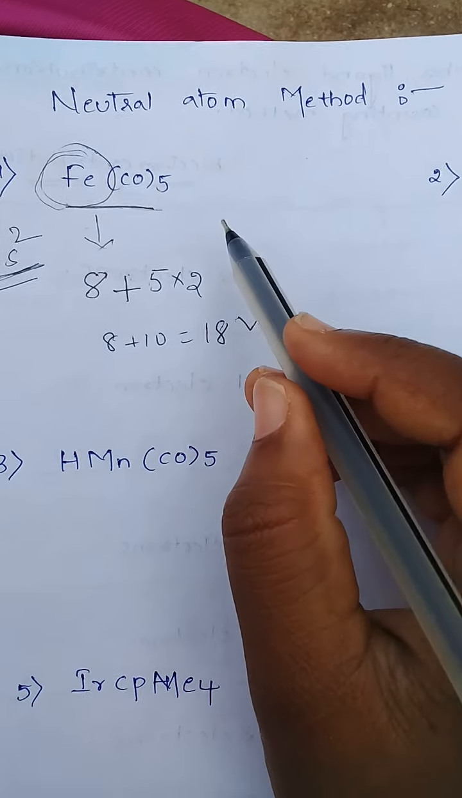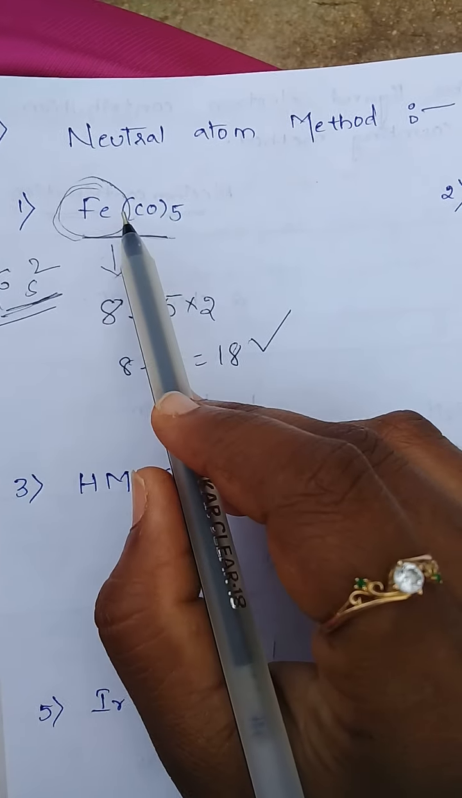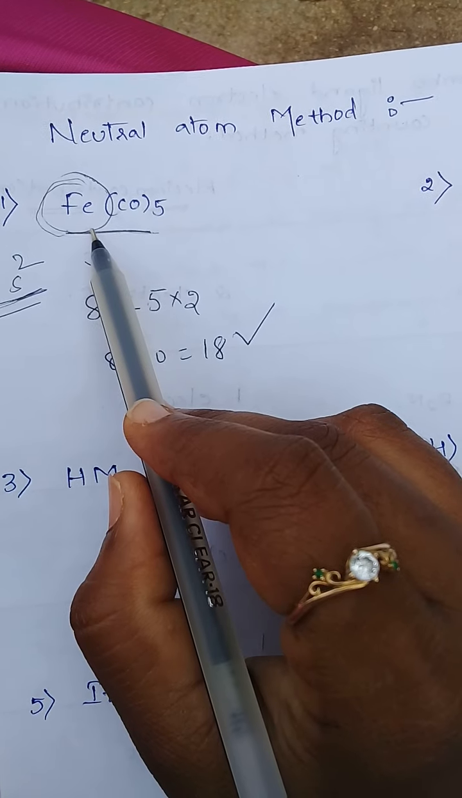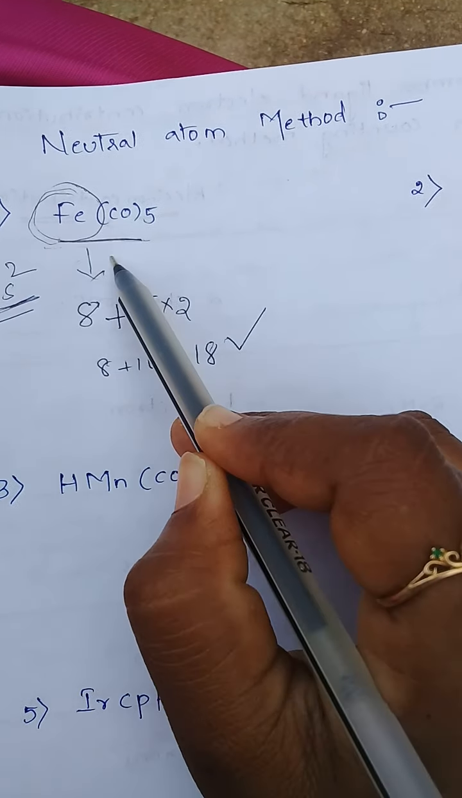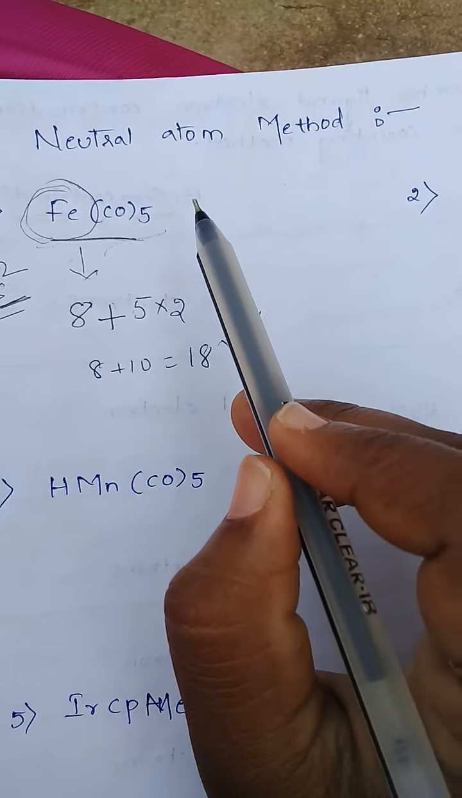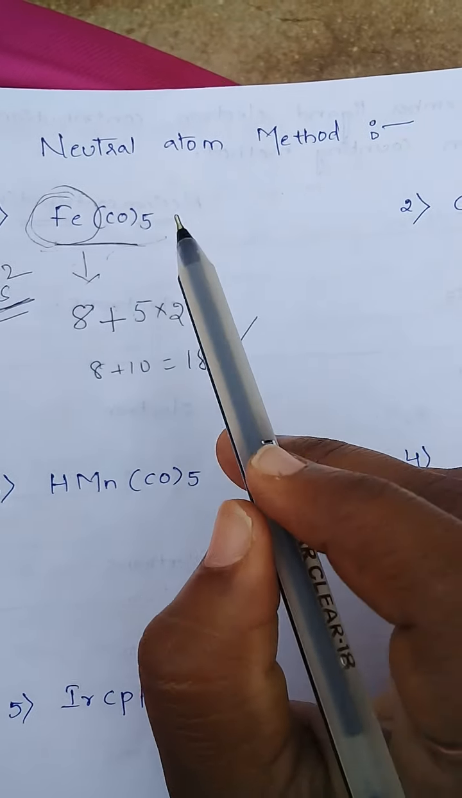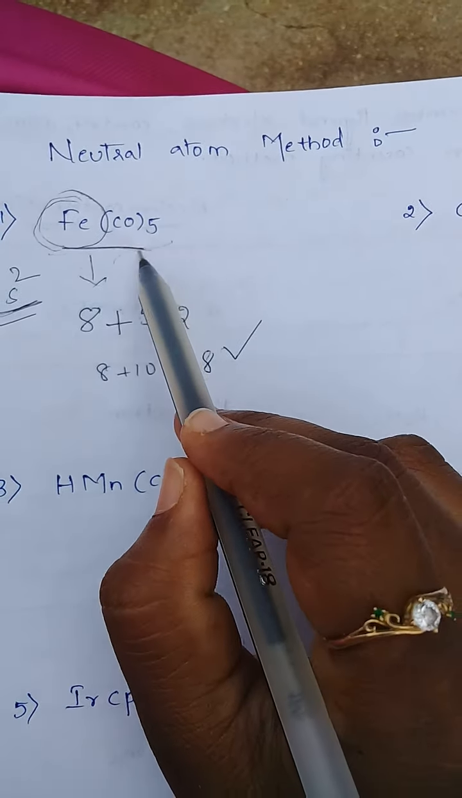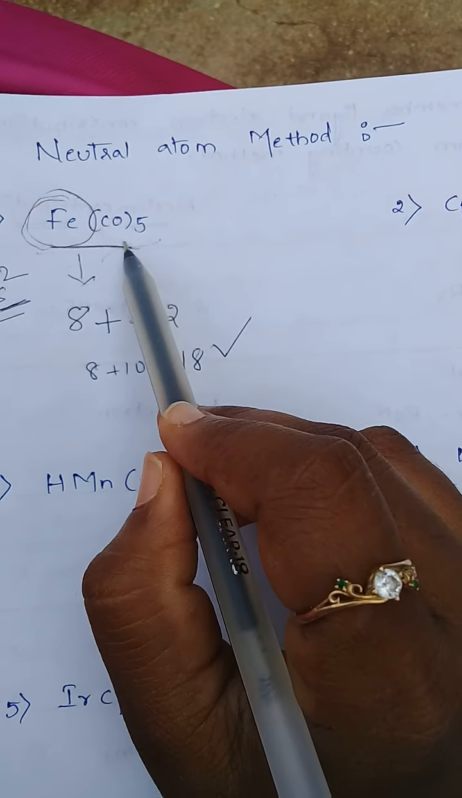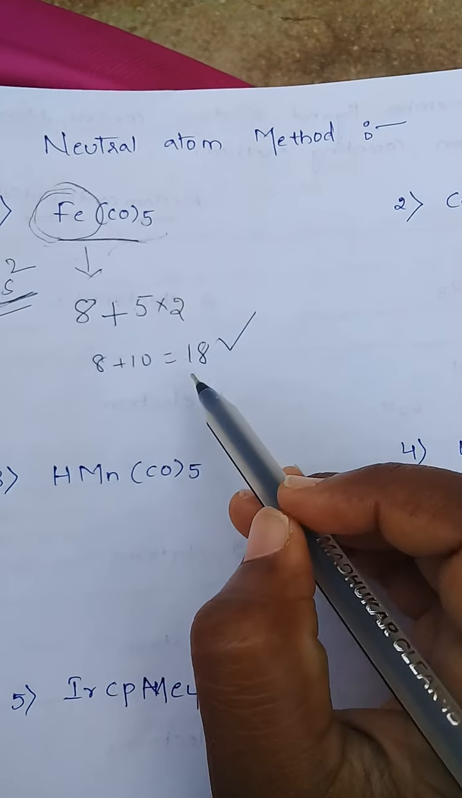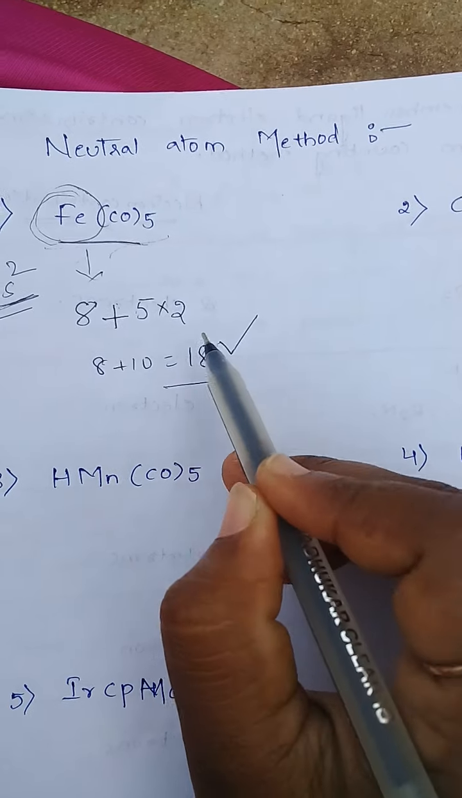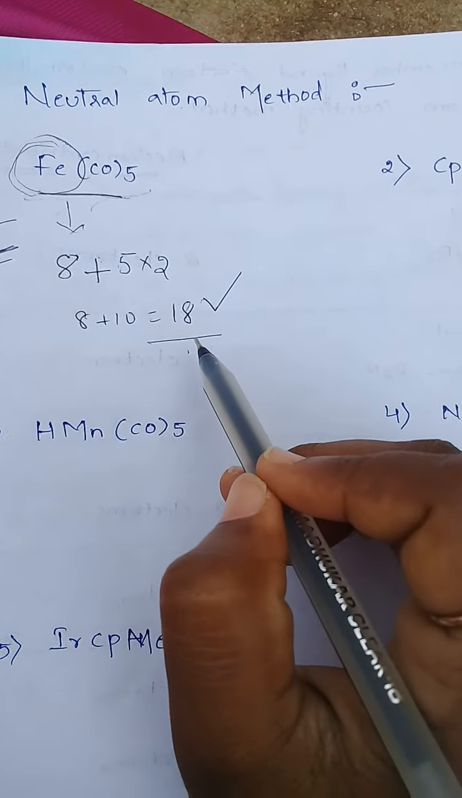Why? What is the 18 electron rule? When the complex attains a total of 18 valence electrons, that is known as the 18 electron rule, and that complex is stable. So Fe(CO)5 attains 18 valence electrons, so that complex is stable.